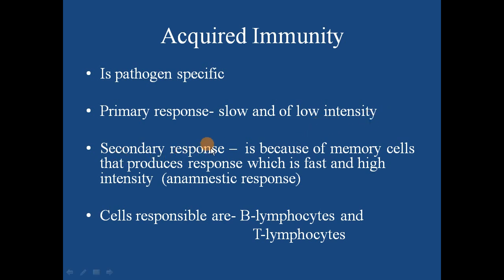Secondary response is generated by our immune system when the same pathogen enters for the second time. At that time the response produced by our immune system will be fast and of high intensity. We call it anamnestic response. The cells involved in acquired immunity are your B lymphocytes and T lymphocytes.